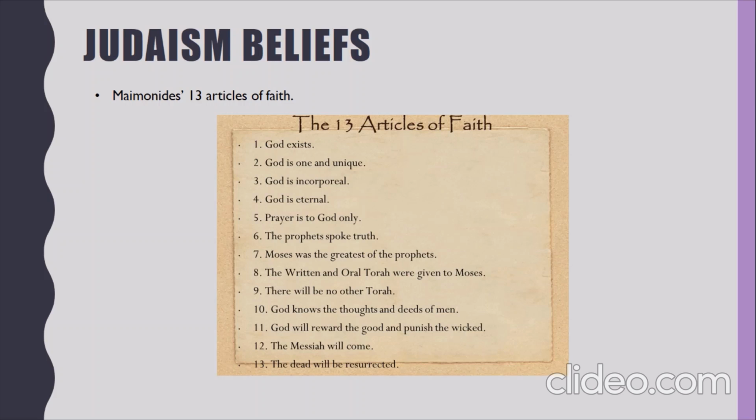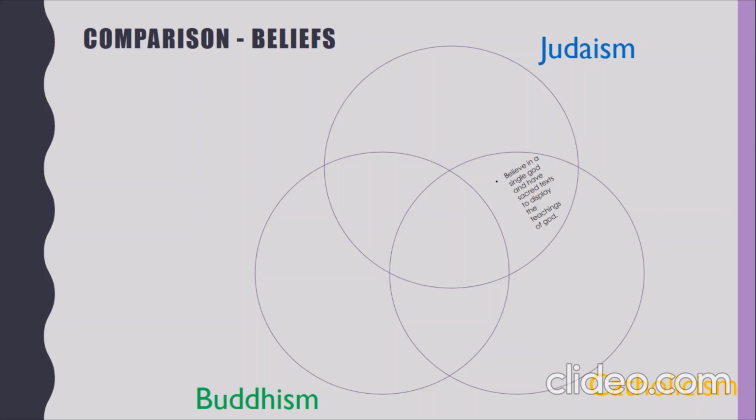In regards to the beliefs of Judaism, Maimonides' 13 Articles of Faith are believed to summarize the main beliefs. Maimonides was a medieval Jewish philosopher who had a great impact on how Jewish peoples think today. The 13 Articles of Faith can be seen here and basically summarize the existence of God, the teachings of God, and the belief in the prophets. Now to compare these beliefs.